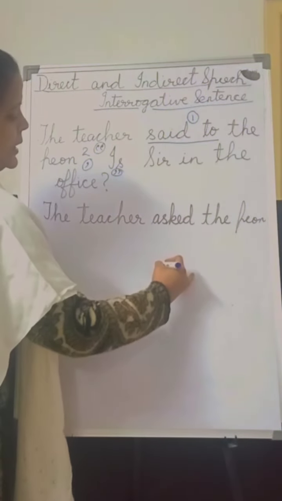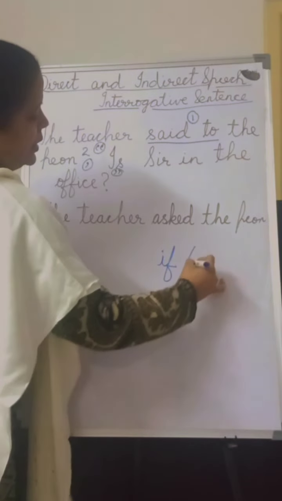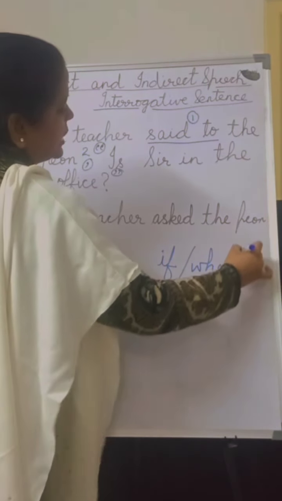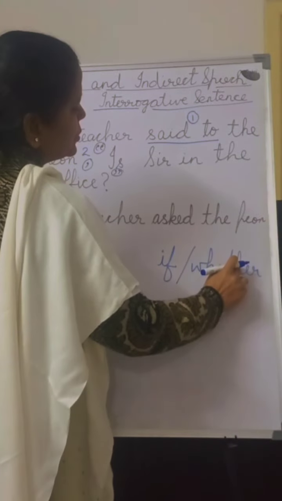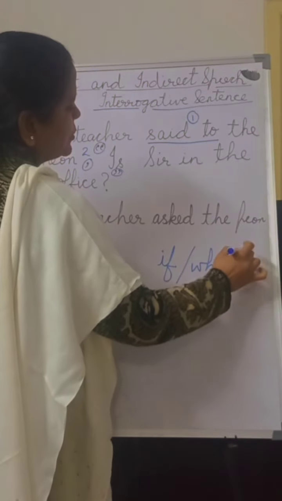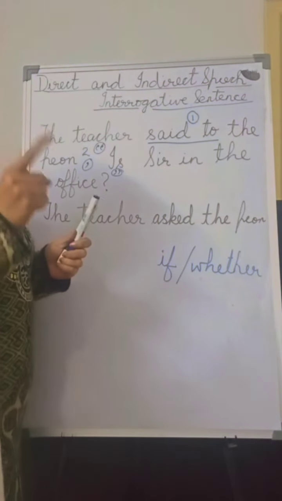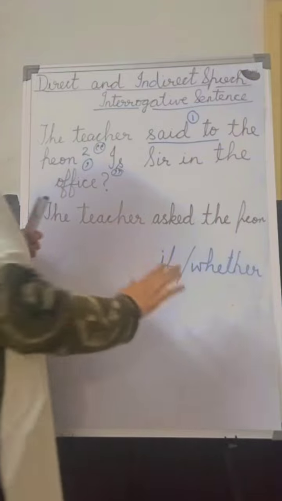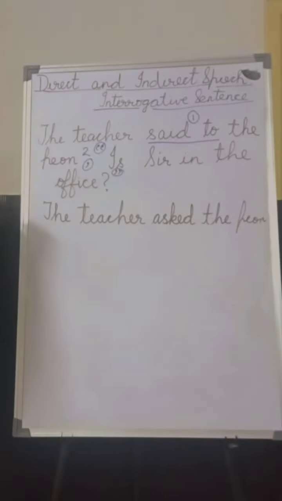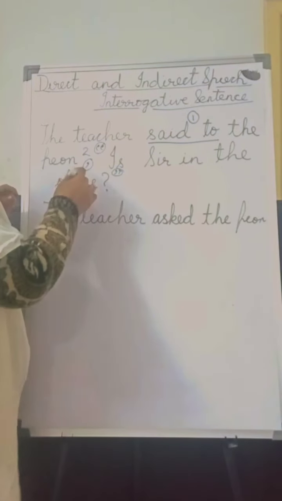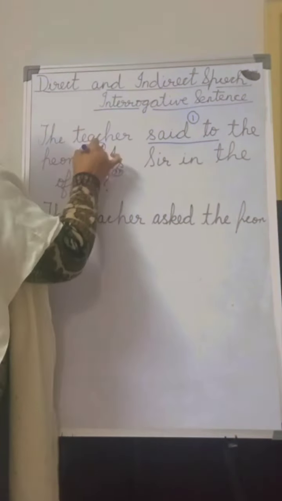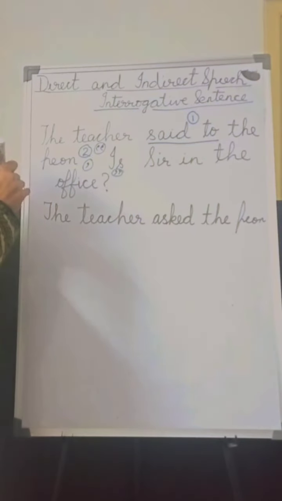That is if or whether. There are 2 options. You can use any one, but go with one so you will not be confused. It's better to use if. It's my suggestion, the rest is yours. Whatever you wish, if is correct and whether is also correct. So the second rule is to replace the comma and inverted commas with the word if.